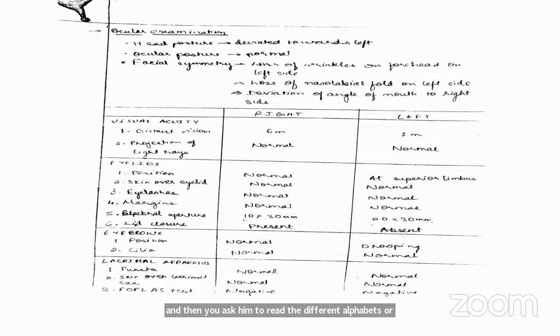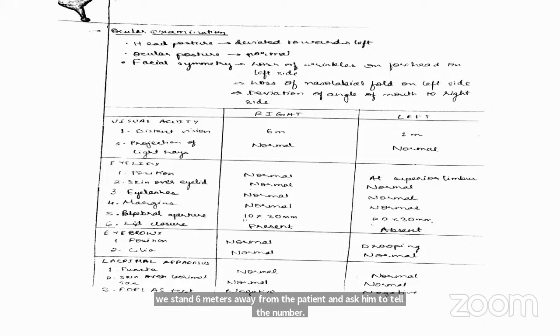Otherwise, in general clinical settings, what we use is the counting finger test, where initially we stand 6 meters away from the patient and ask him to close one eye, and then count the number of fingers that are present. If the patient is unable to see at 6 meters, then you progressively decrease the distance by 1 meter, that is, go to 5, 4, 3, etc., and ask him to keep trying to guess the fingers that are being shown to him or her.